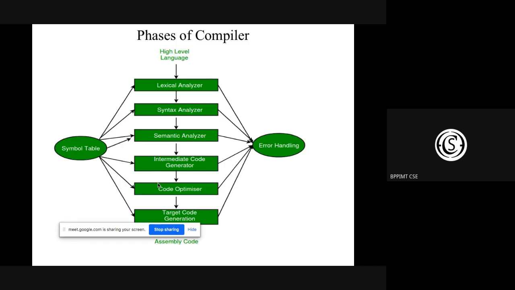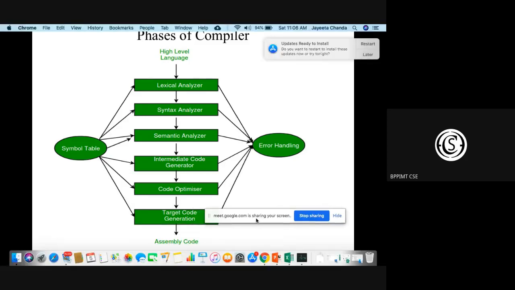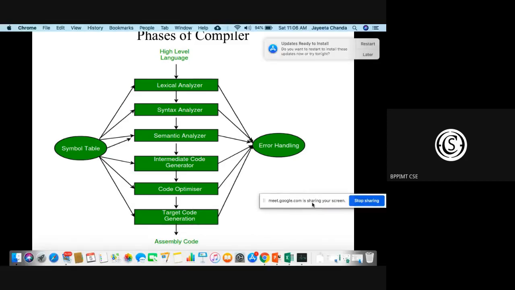Now, what we have discussed can be divided into this number of stages. We have a high level language, and it will generate an assembly code, or code which is dependent on the internal structure of the machine.